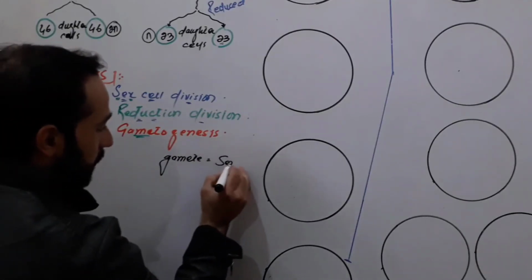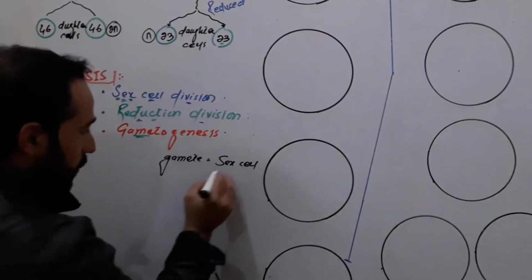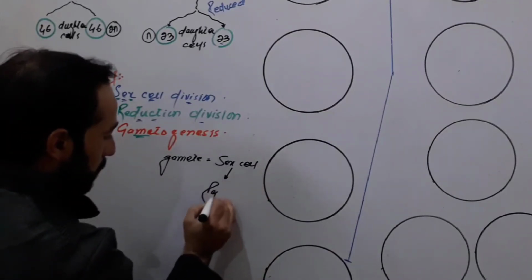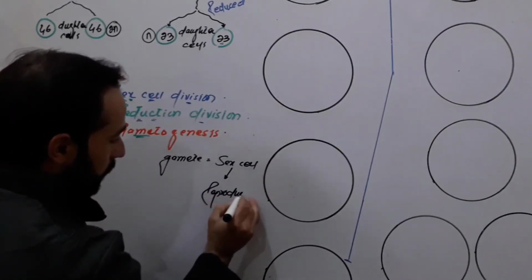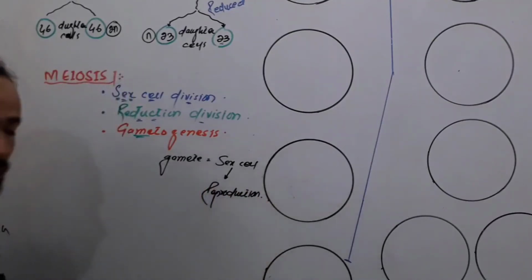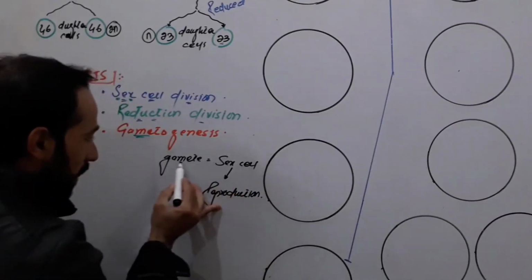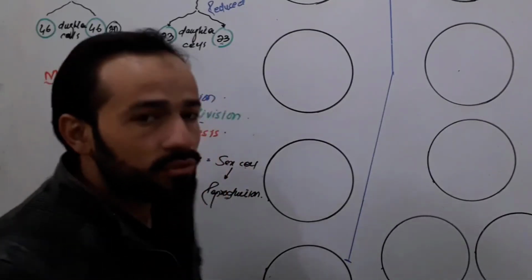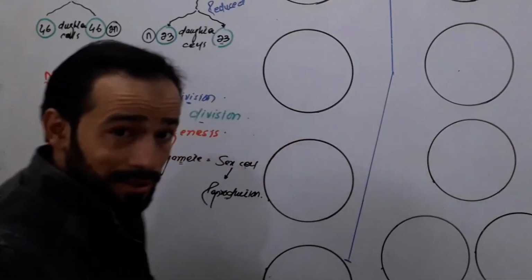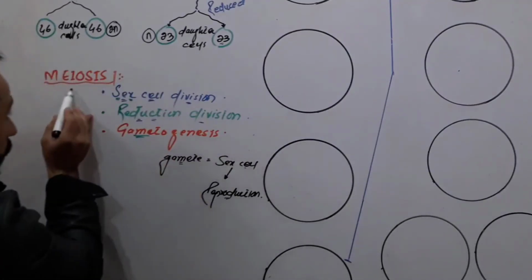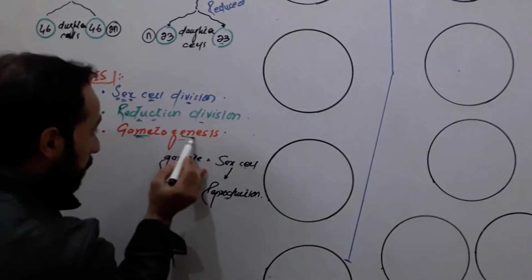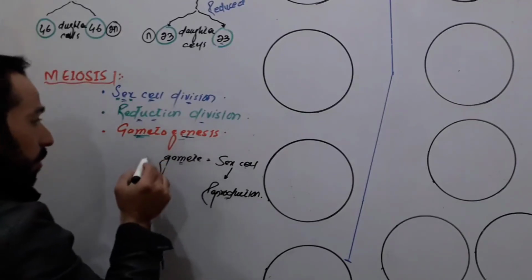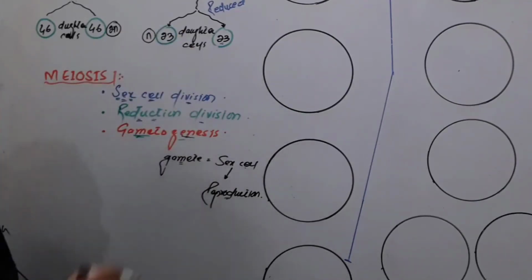It is a sex cell which is used for reproduction. Gametes are those cells which organisms use for their sexual reproduction. So during meiosis, what happens? Gametes are produced. That's why we call meiosis gametogenesis.